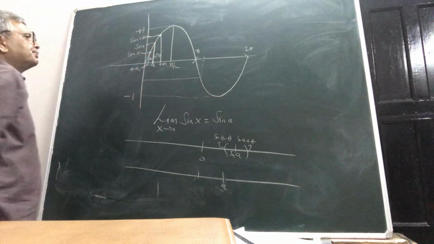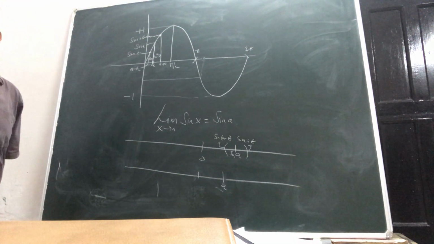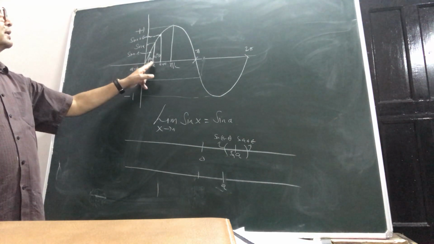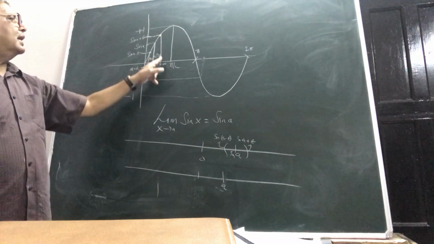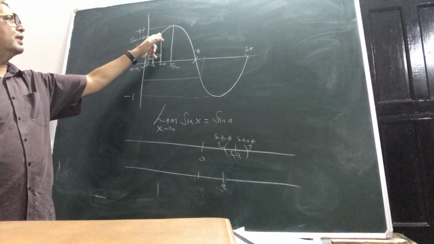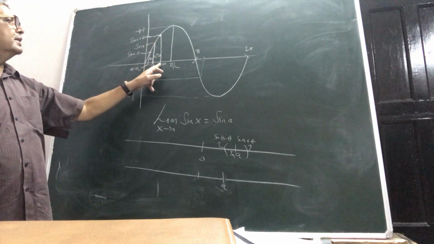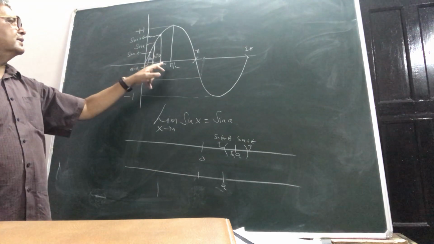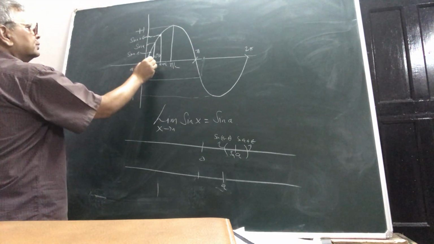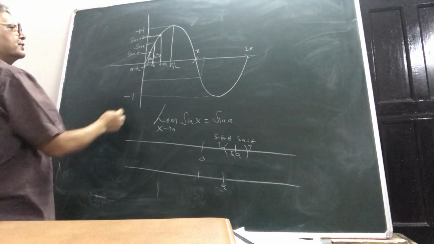Please see what I have done. From sin A, this is the middle mark. For sin A plus epsilon, I will draw a horizontal line wherever it cuts the curve of sin x, and from there I will draw it. This is a plus x1, and this is a minus x2, so this much distance will be x2.